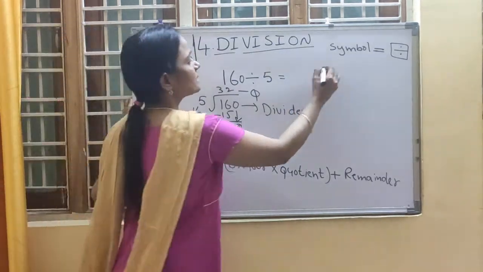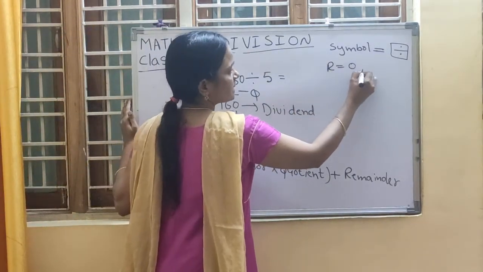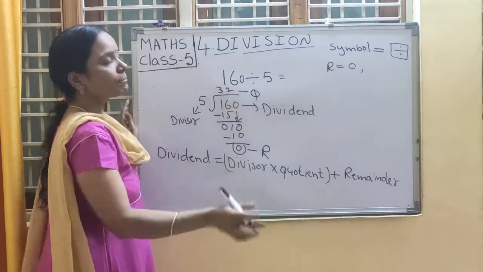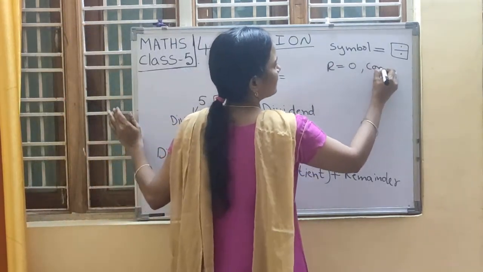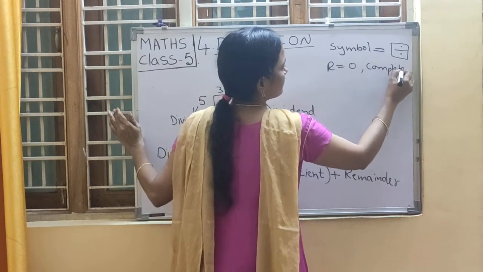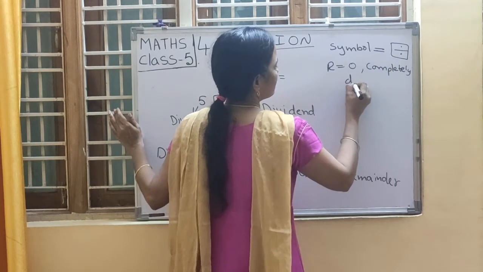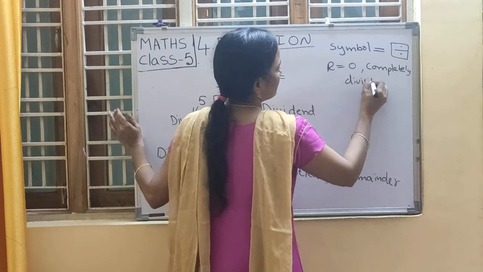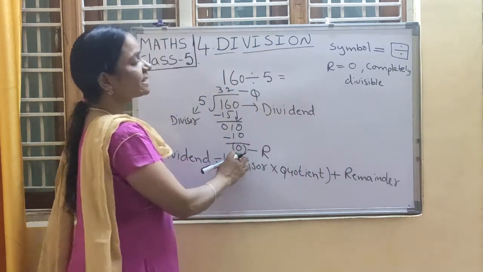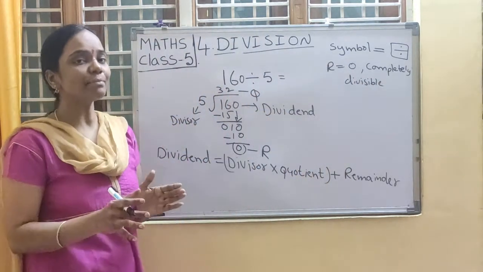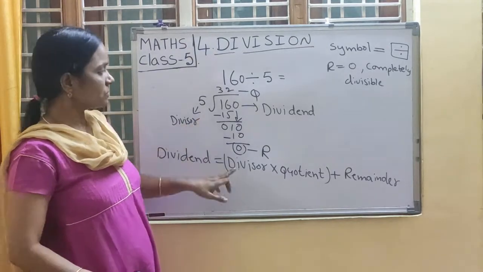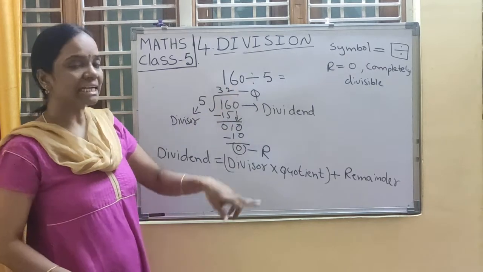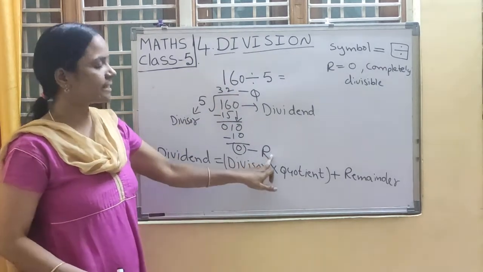If remainder is 0, we can say that the given number is completely divisible by the divisor. Here divisor is 5. So 160 is completely divisible by 5 because the remainder is 0.